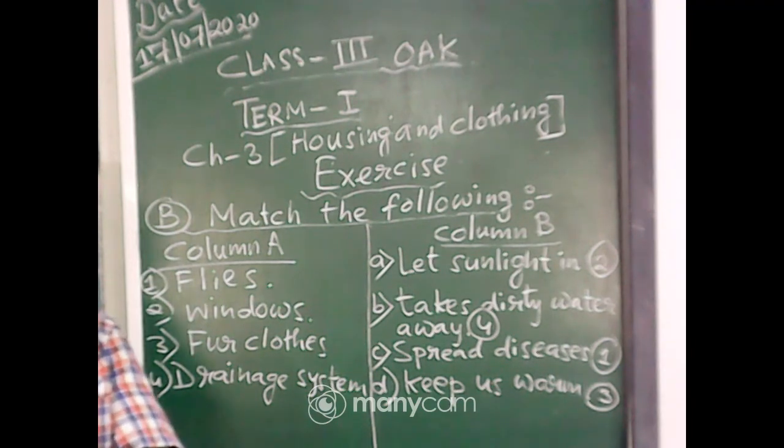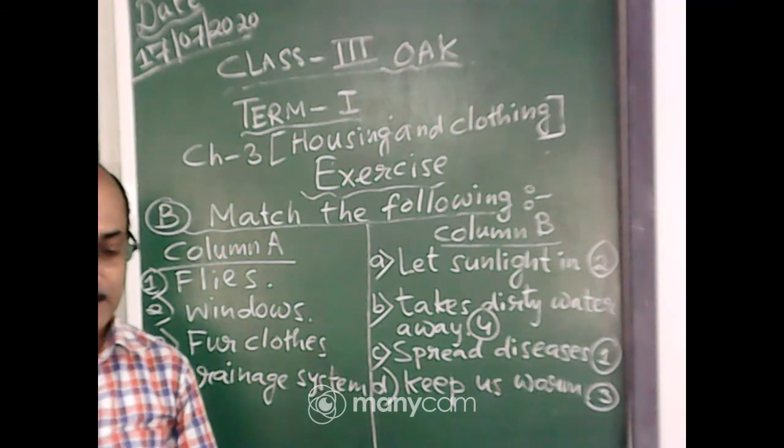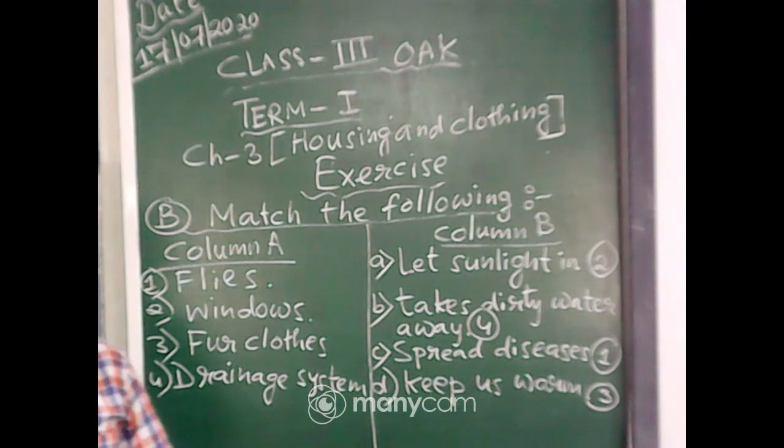So flies spread diseases, number 2 windows let sunlight in, fur clothes keep us warm, and drainage system takes dirty water away. Okay. So I am rubbing the board now.